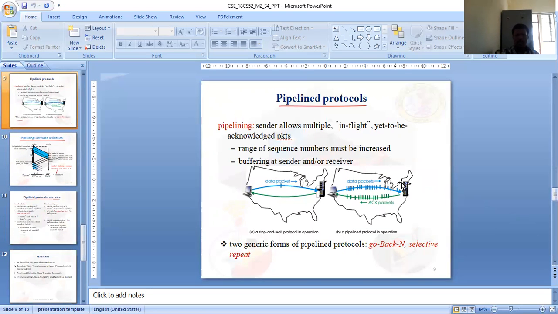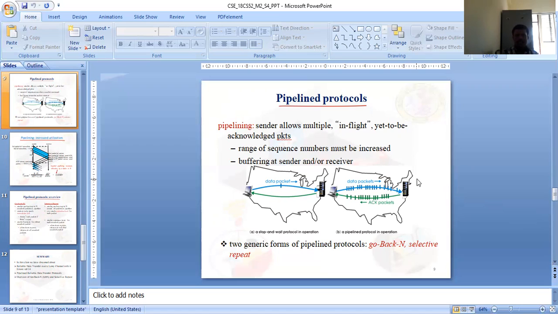Normally pipeline protocols are nothing but Go-Back-N, and there is also one more protocol available. I'll explain it to you. This is a very interesting protocol. So Go-Back-N and Selective Repeat are the two protocols in pipeline protocols.